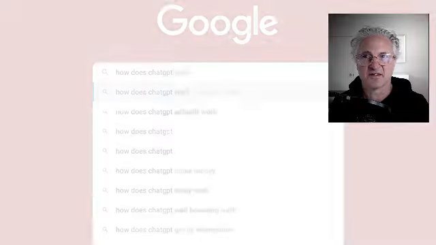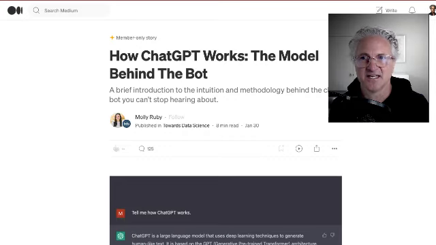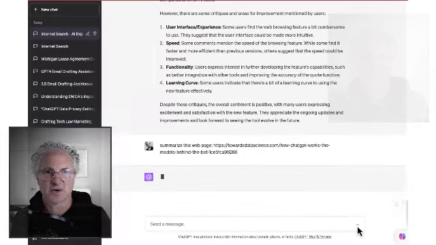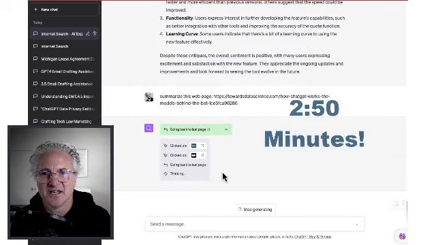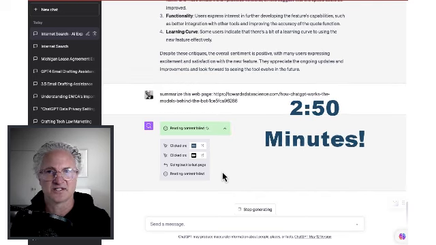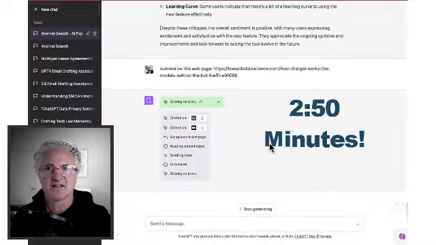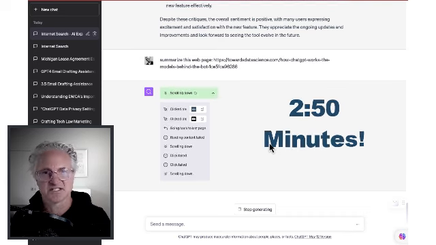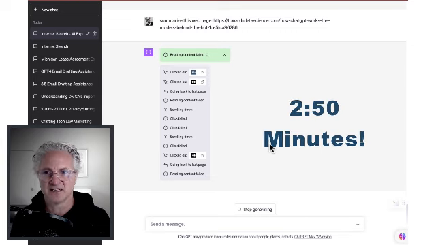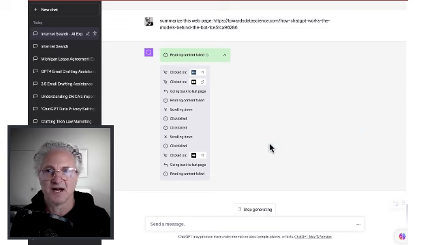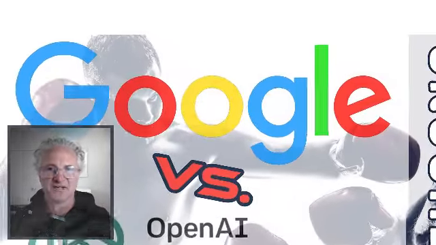And if we go ahead and do another thing, let's go ahead and ask ChatGPT to summarize a Medium article on what is ChatGPT. And the result, after a very tedious process that took close to 3 minutes, was that it was unable to do so. And you can see all the process that it's trying to go through in order to summarize this simple web page. It's not even that long. And so the time that it would take to do multiple articles, it's just not going to work. Okay. You could have sourced and read those articles on Google faster than it takes ChatGPT to serve up a non-response. In conclusion, Google remains the reigning champion of internet search.